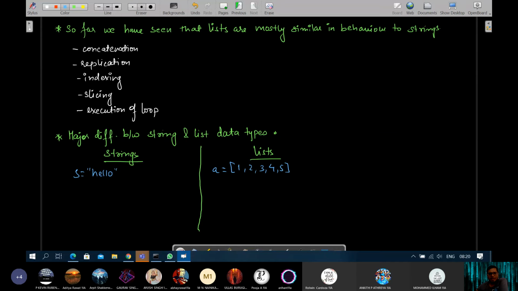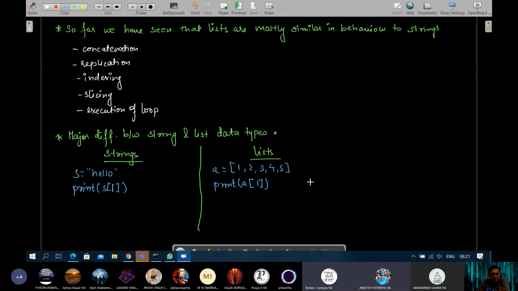Now tell me, if I write print A1, and here I write print S1, what will be the output in both the cases?